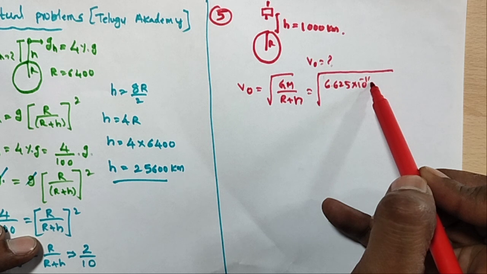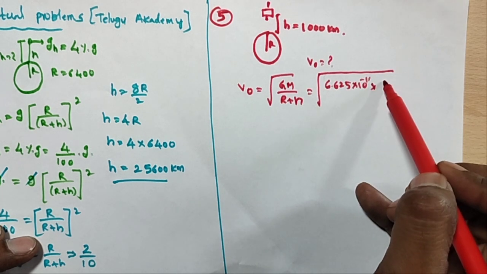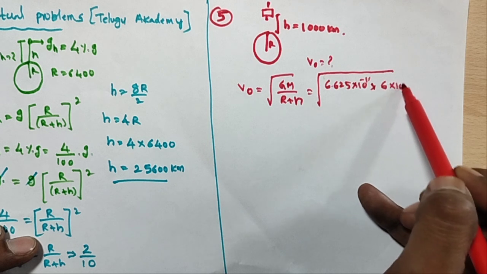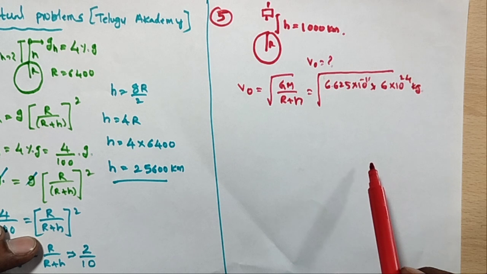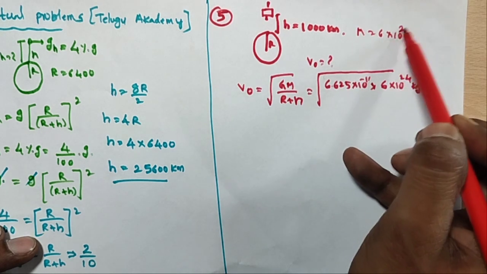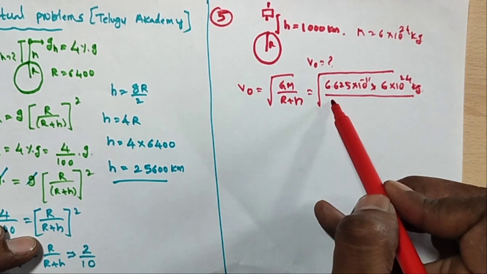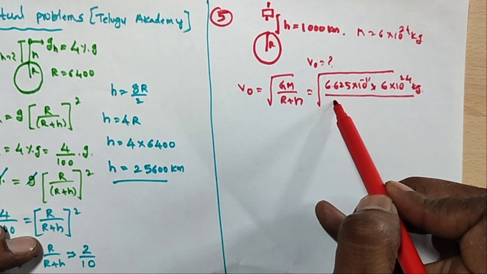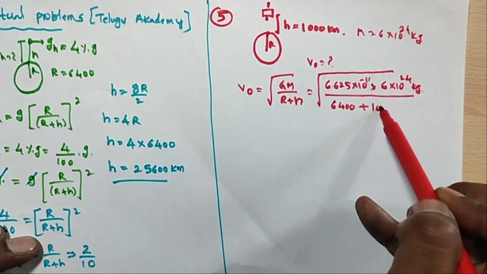M is the mass of the earth, so M is equal to 6 into 10 power 24 kg, r is equal to 6400 and h is equal to 1000.